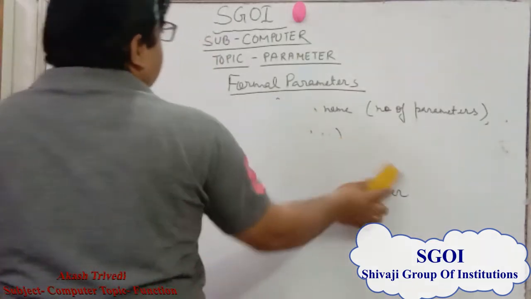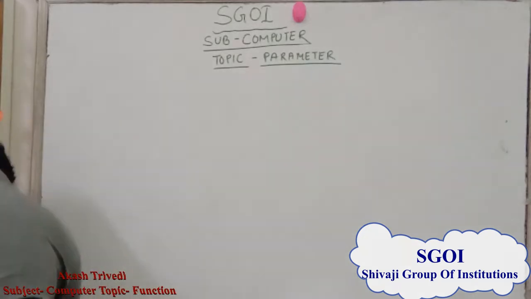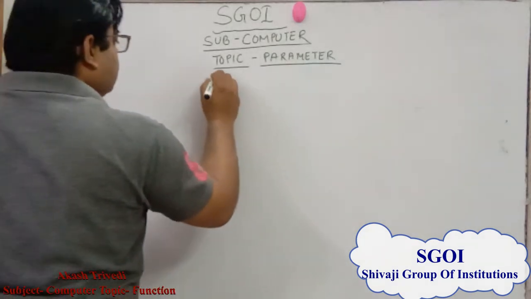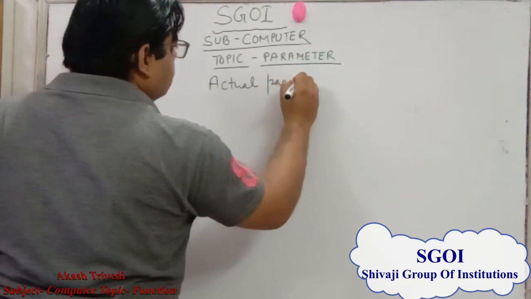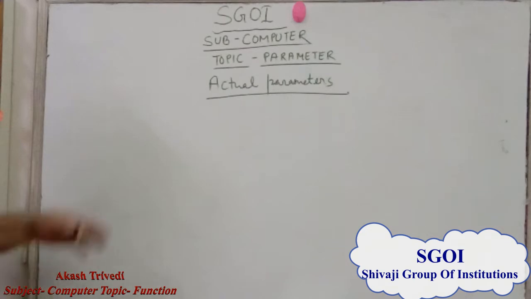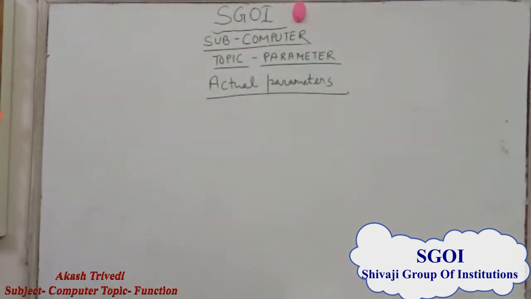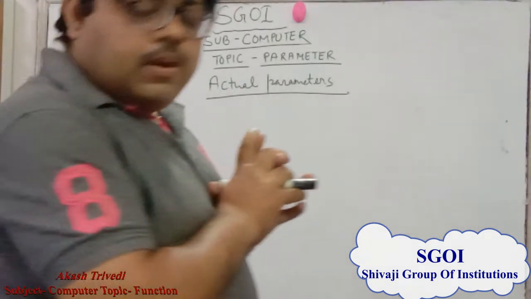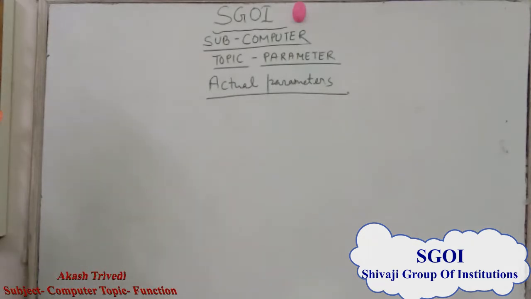What are actual parameters? The actual parameter is the argument which is used in the function call, whereas formal parameters are those parameters which are used in function definition.